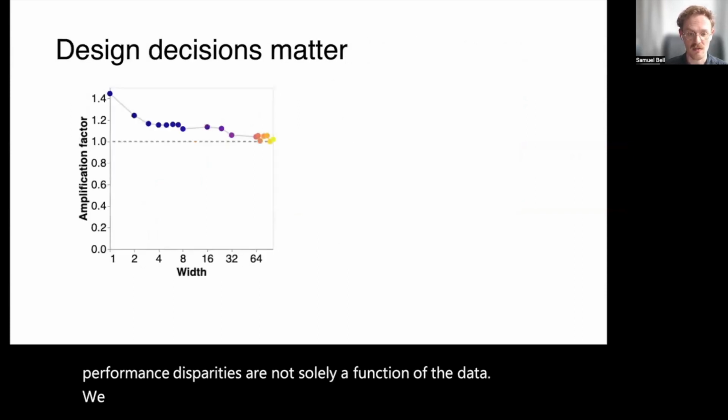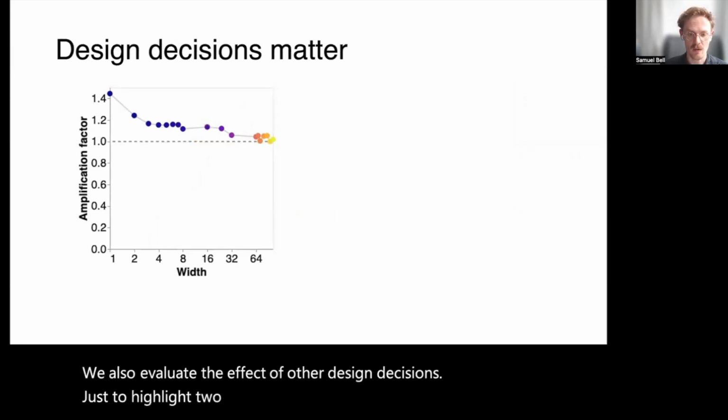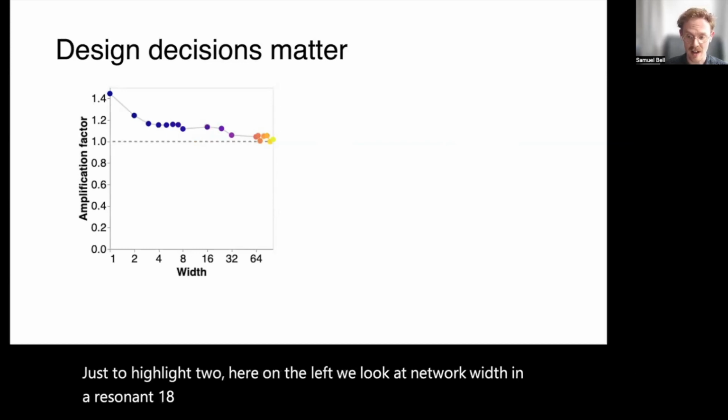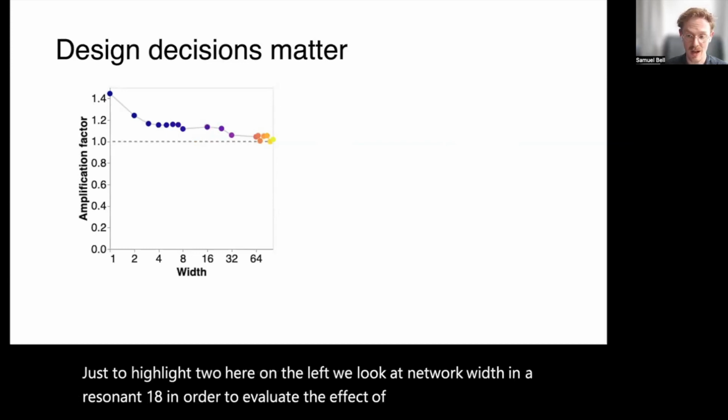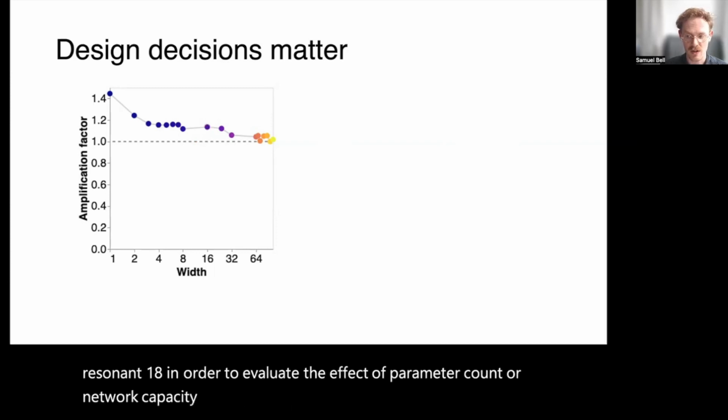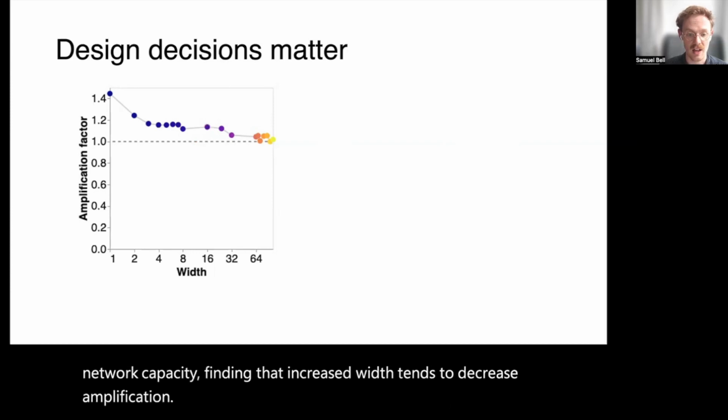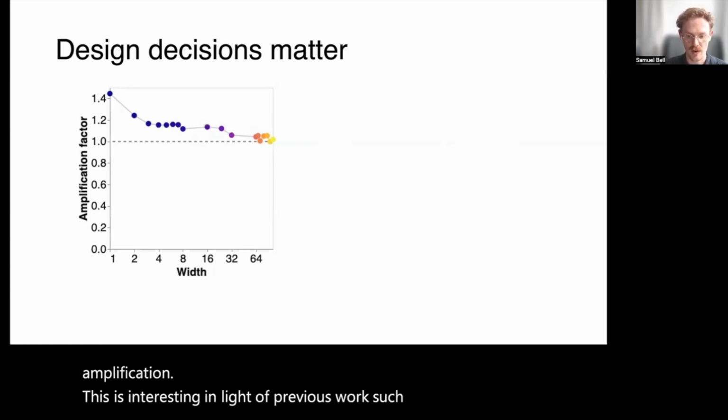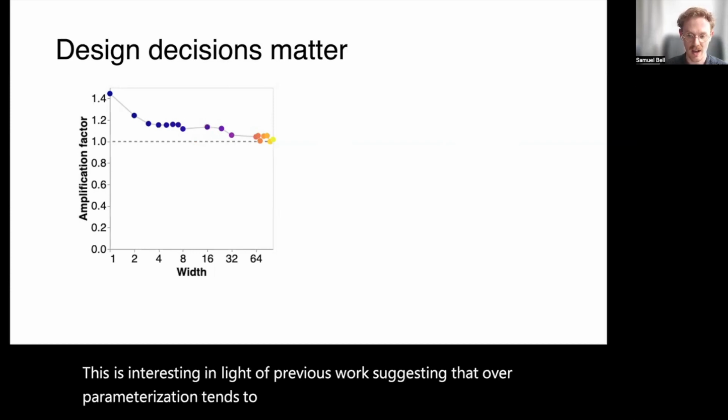We also evaluate the effect of other design decisions. Just to highlight two here, on the left, we look at network width in a ResNet-18 in order to evaluate the effect of parameter count or network capacity, finding that increased width tends to decrease amplification. This is interesting in light of previous work suggesting that overparameterization tends to increase a reliance on spurious correlations.